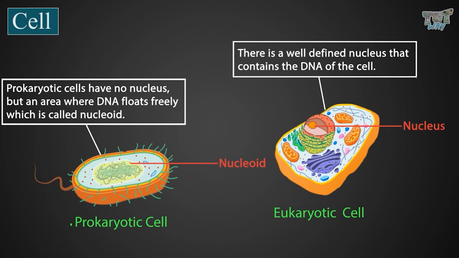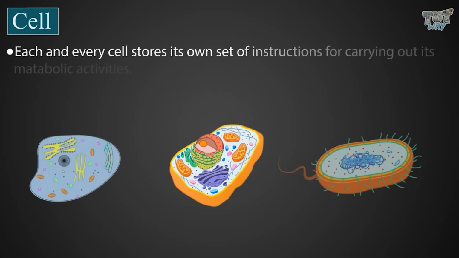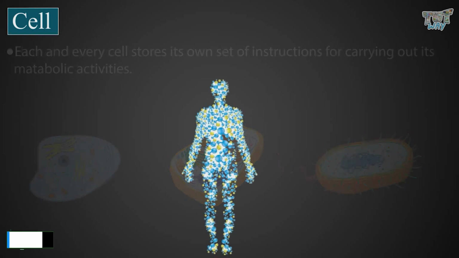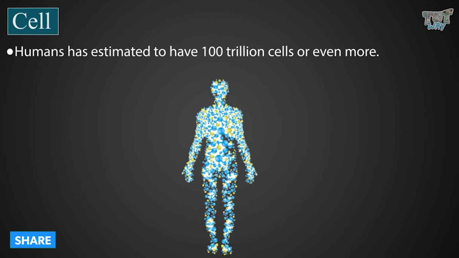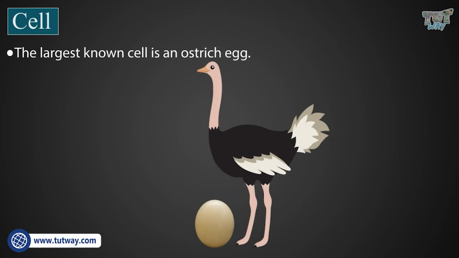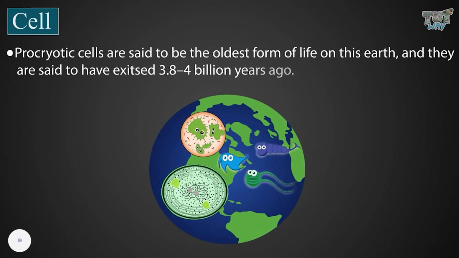Now, let's learn a few interesting points. Each and every cell stores its own set of instructions for carrying out its metabolic activities. Humans are estimated to have 100 trillion cells or even more. The largest known cell is an ostrich egg. Prokaryotic cells are said to be the oldest form of life on this earth. They are said to have existed 3.8 to 4 billion years ago.